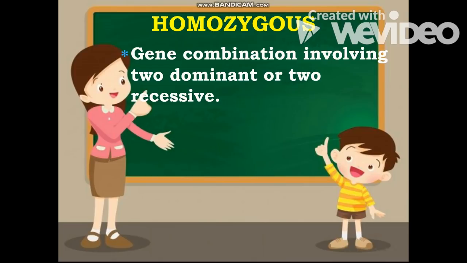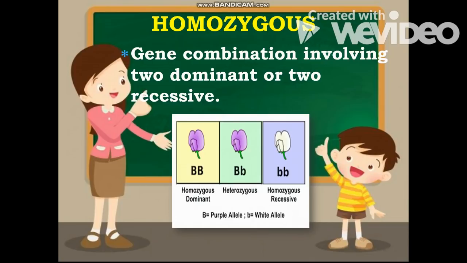Then next we have here homozygous. When we say homozygous, from the word itself, homo meaning the same or one. For the given example, we have here 2 capital letters, and when we say capital letters, that is dominant.